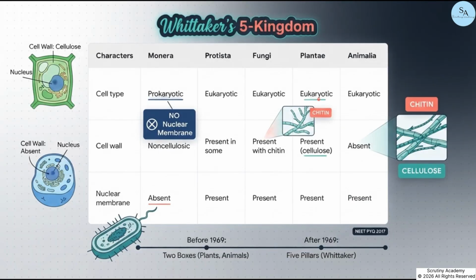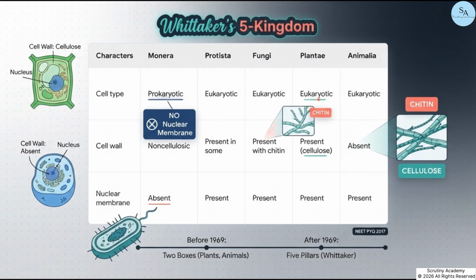You really need to have Whitaker's criteria memorized straight from NCERT. Before his macro rules dropped in 1969, organisms were just awkwardly shoved into two boxes, plants and animals. But Whitaker completely changed the game. He used cell structure, body organization, mode of nutrition, reproduction, and evolutionary relationships to build five distinct pillars.